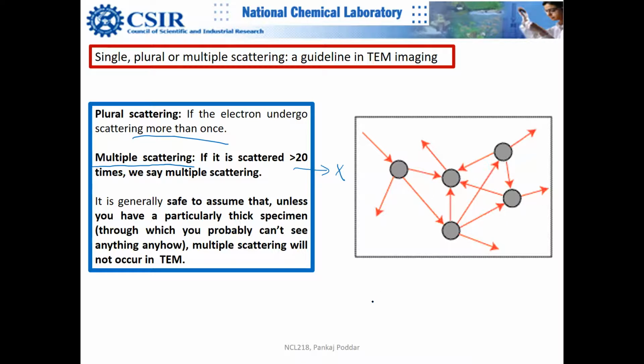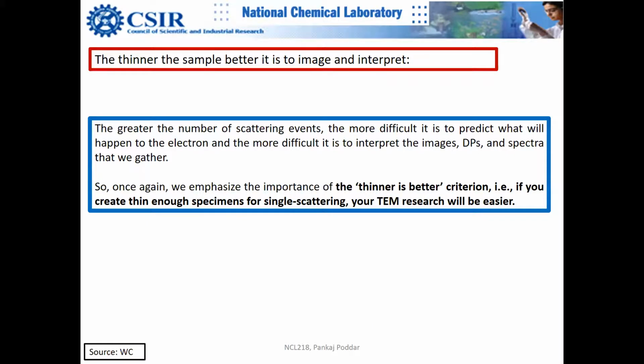Ideally, the sample should be thin enough that there is no multiple scattering, and the electron should look at one atomic layer. But it normally does not happen that the incoming electron sees only one scattering event. More scattering events make interpretation more and more complicated. So this is what is explained here. Thinner the better is the criterion in electron microscopy.